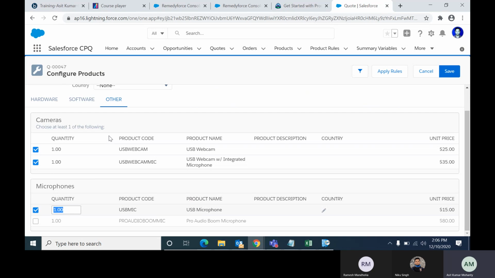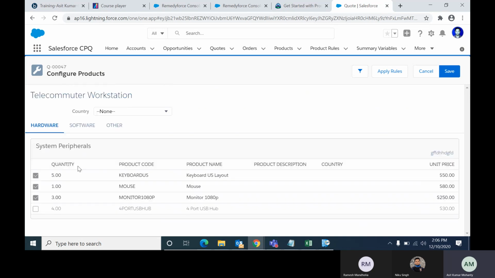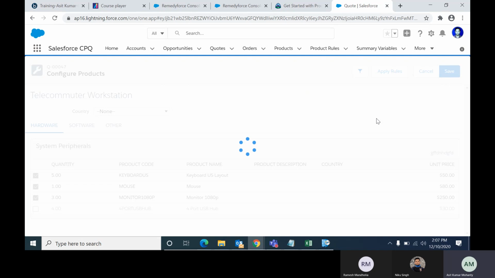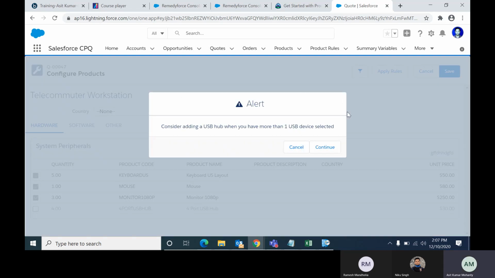Now if it is more than one, and we are not selecting any USB hub, then it should display the alert. Correct, yes. Now let's save it and see. See, the alert message came: consider adding a USB hub when you have more than one USB device selected. That means I have selected three quantity of USB devices, but I haven't selected a USB hub. That's why this alert message came.